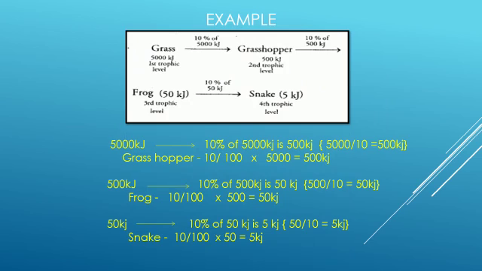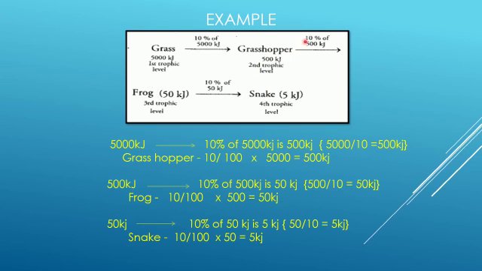Now let us see another example. Here, grass is eaten by grasshopper, grasshopper is eaten by frog, and frog is eaten by snake. So this is a 4-level food chain: T1, T2, T3 and T4. How much energy is available in the grass? That is 5000 kilojoules of energy. So 10% of 5000 kilojoules is 500 kilojoules. 10 by 100 into 5000, it is 500 kilojoules.